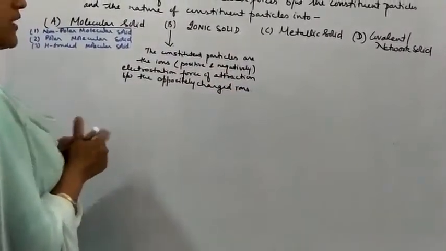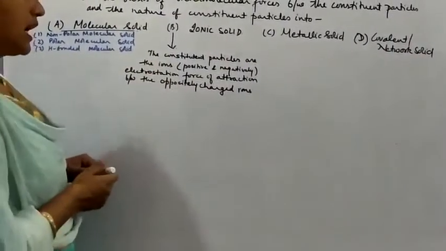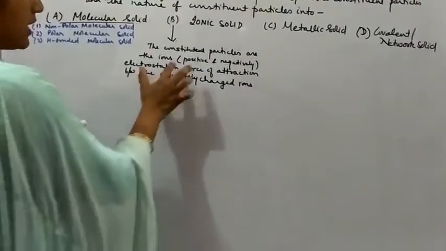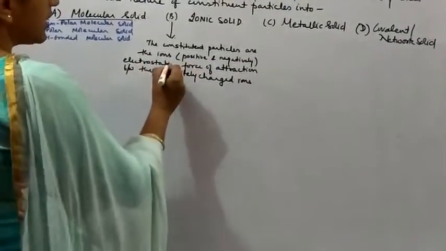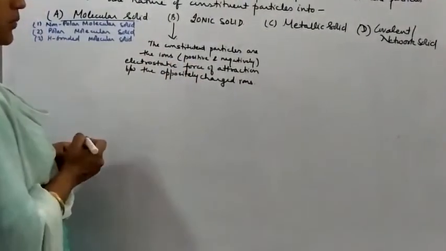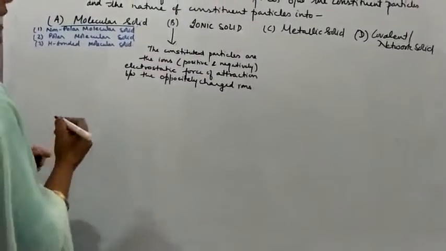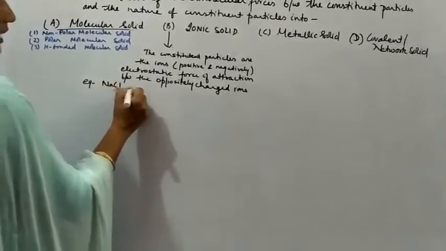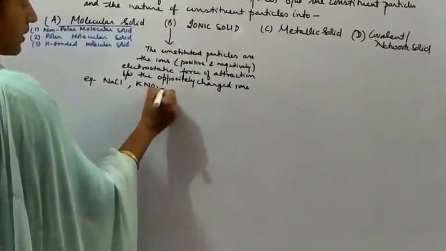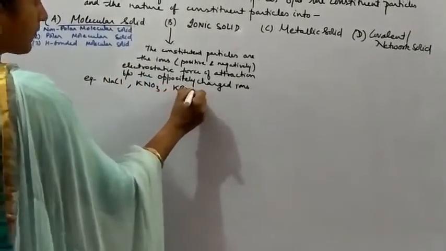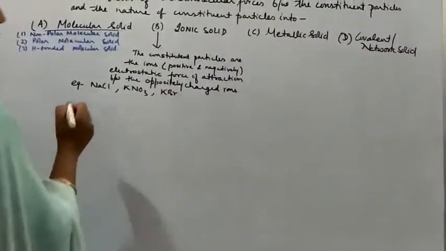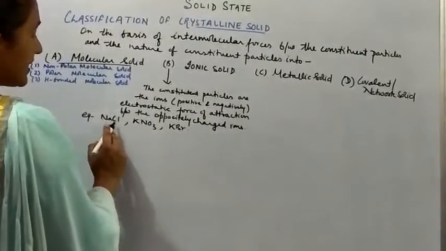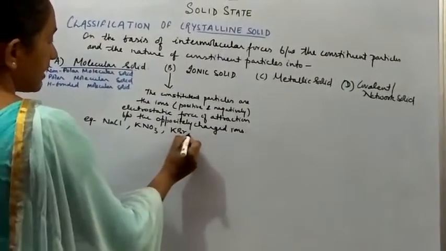So ionic solids are the solids in which the constituent particles are the ions, oppositely charged ions, and the force of attraction between them is the electrostatic force of attraction. Right? Now for the ionic solid, examples we can take NaCl, KNO3, KBr. So here the examples of ionic solids are NaCl, potassium nitrate and KBr.